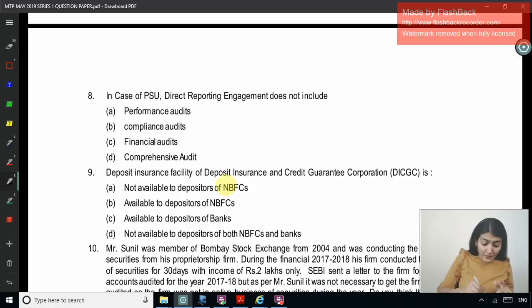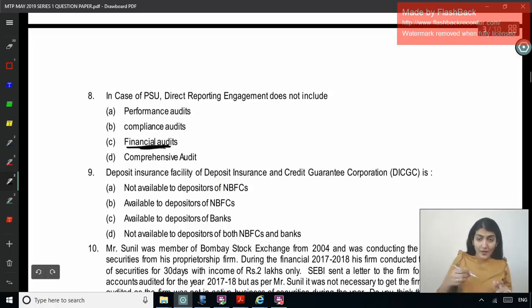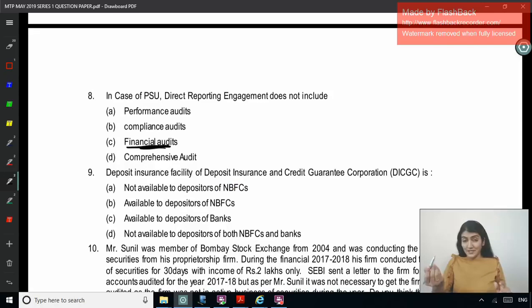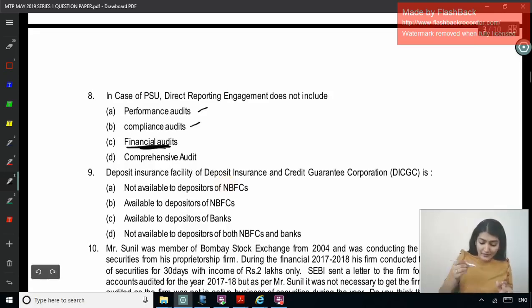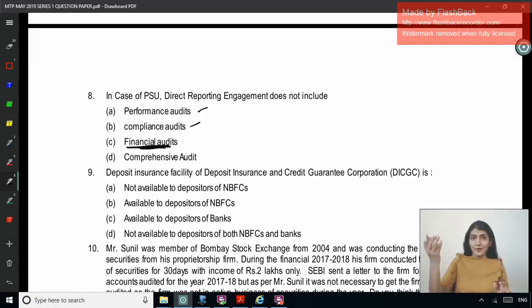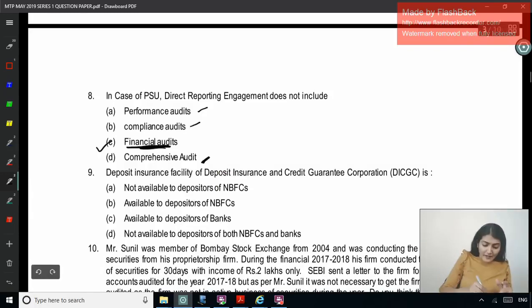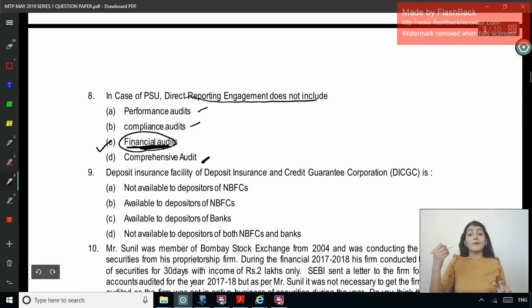Right, so the options are performance audit, compliance audit, financial audit, comprehensive audit. In financial audit, we express an opinion on the true and fair view. So that's an attestation engagement, not a direct reporting engagement. All the other 3 are direct reporting: performance audit on efficiency, economy, effectiveness; compliance audit where you check the subject matter against the criteria; and comprehensive audit, similar to performance audit. That is why the answer is financial audit, because financial audit is an attestation engagement.